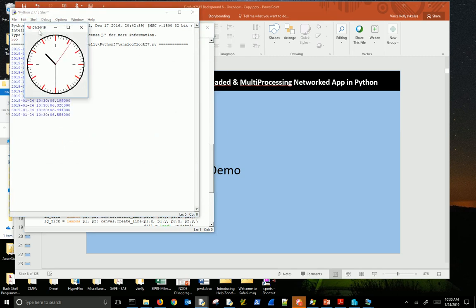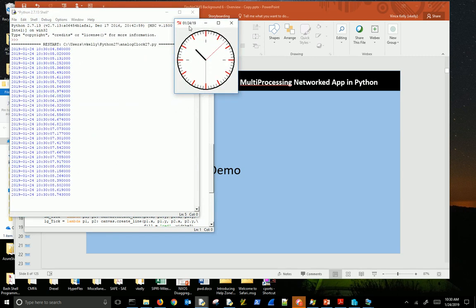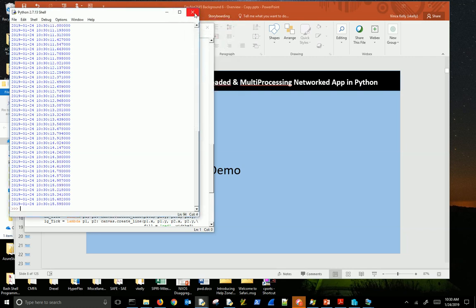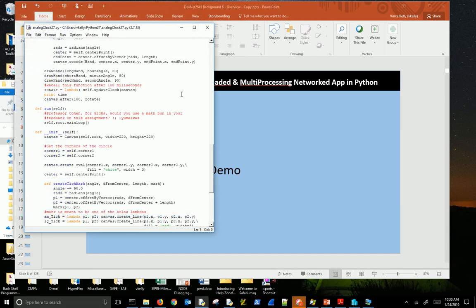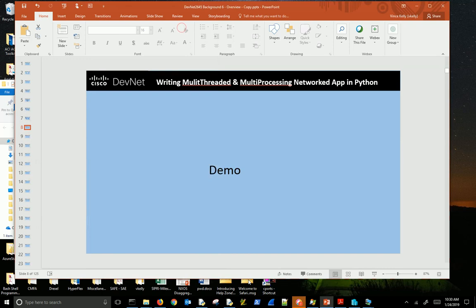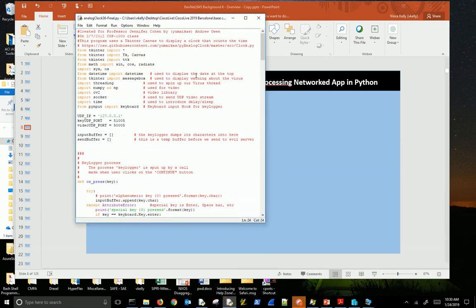And here you can see, here's his analog clock, real-time clock. And as he clicks off the second, he displays it to the screen. And really, that's it. Hope he got an A. So now, that's Andrew's. Let's fire up our evil code. And here are the libraries that I talked about.